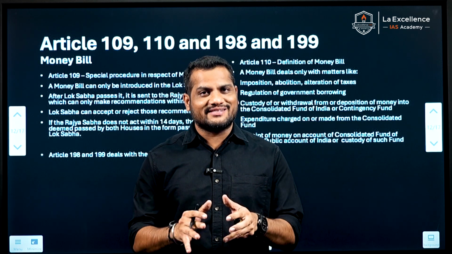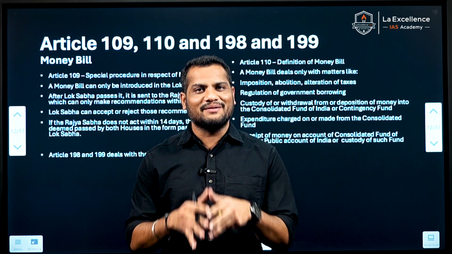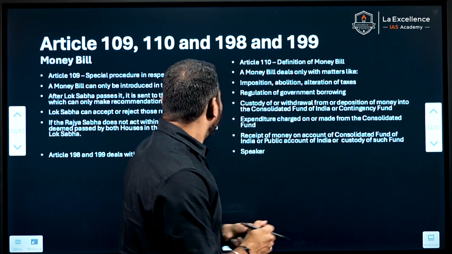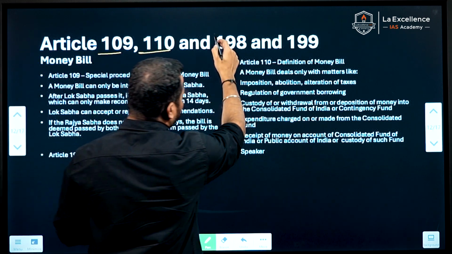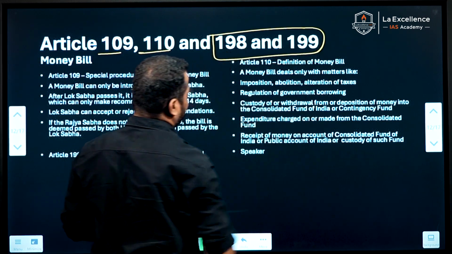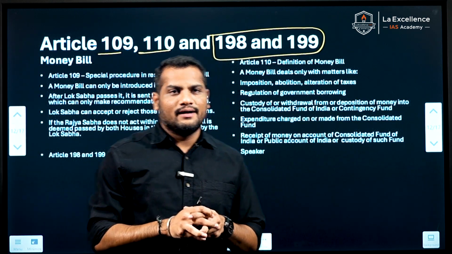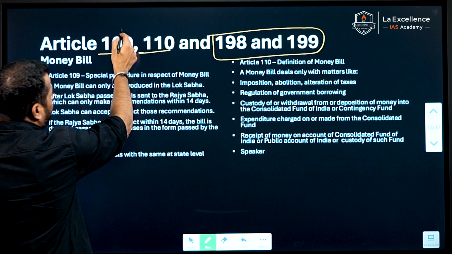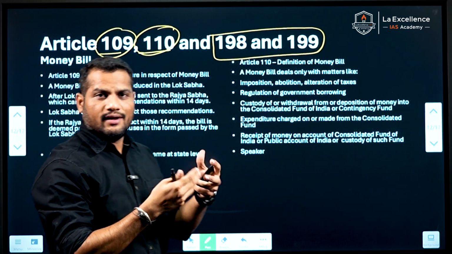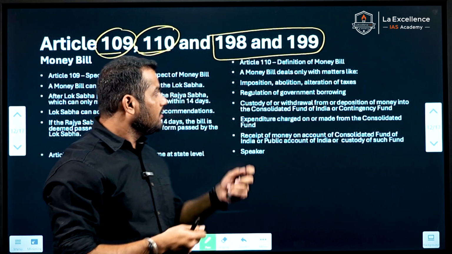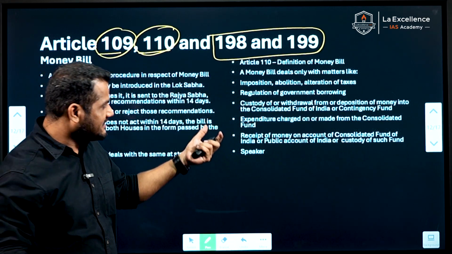Again, we'll start with the very important articles for your 2025 prelims. Okay, let us begin. Article 109, 110 and 198 and 199. Simply these articles deal with a money bill. Article 109 and 110 deal with the money bill at the central level or Union government level. Again, Article 198 and 199 deal with the money bill at the state level.